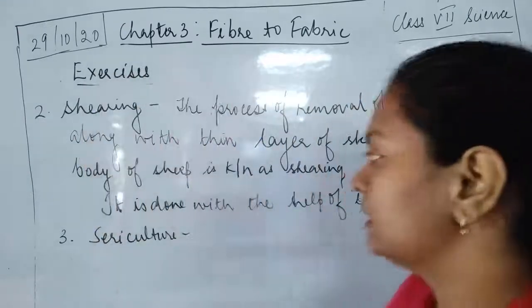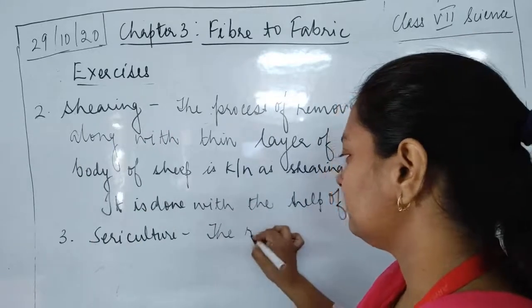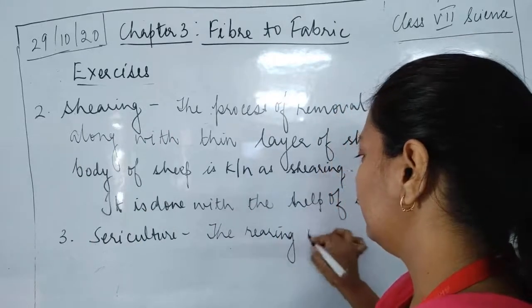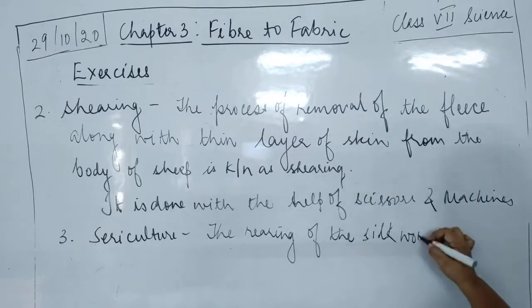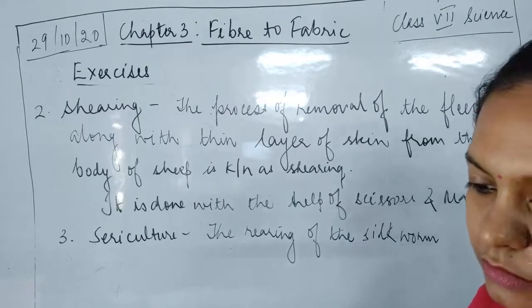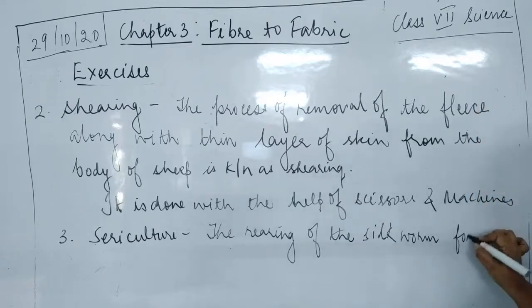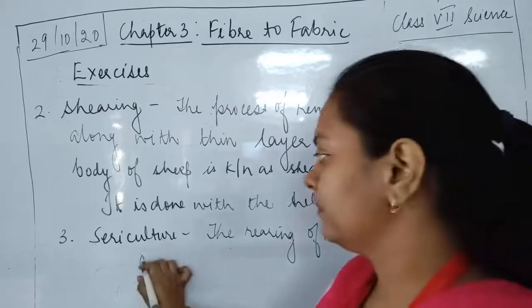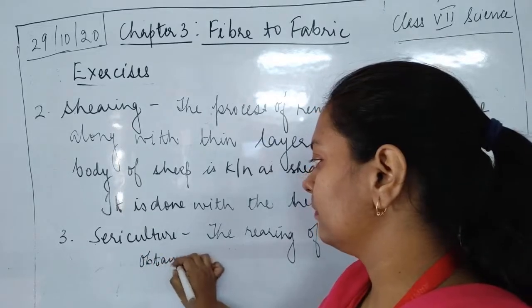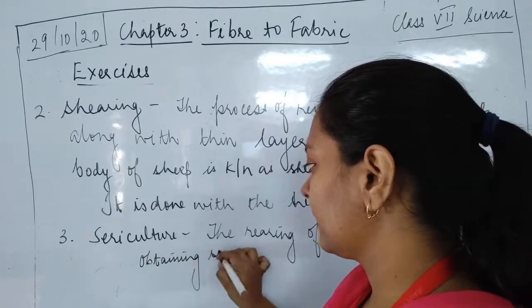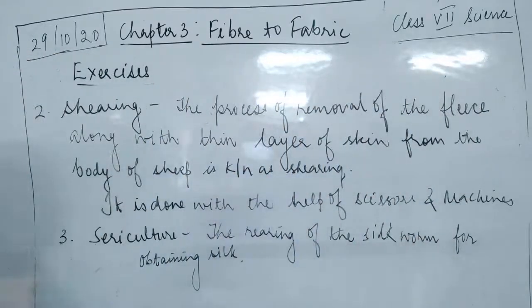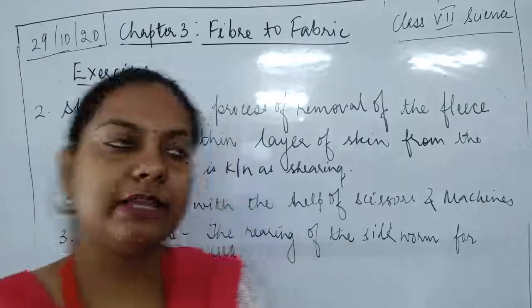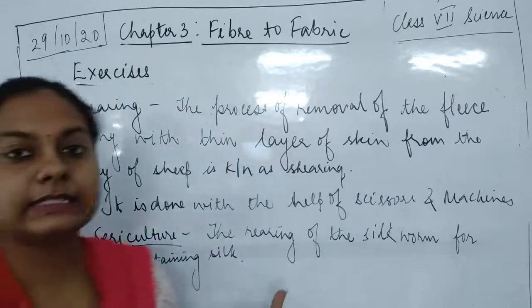Sericulture is the rearing of the silkworm for obtaining silk. It is a long word made up of seri and culture. Culture means to produce and seri means silk. So sericulture means silk production.